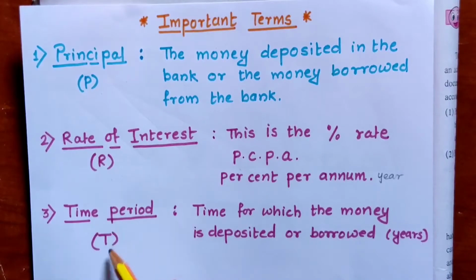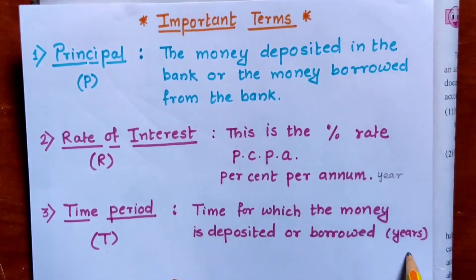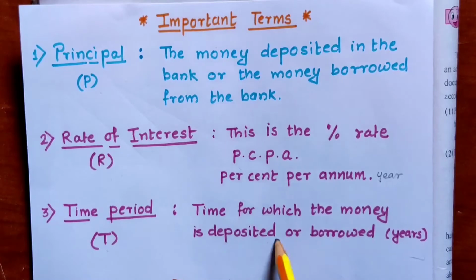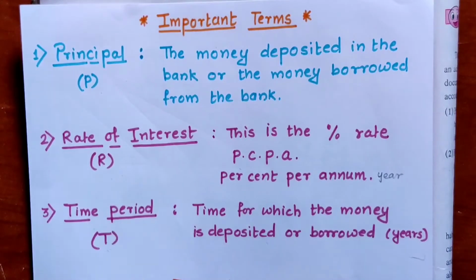Then time period. Time period means time for which the money is deposited or borrowed. As I told you, students also can borrow the money for their education. So if they are going to complete the education in 2 years, 3 years, they can borrow the money for 3 years, and after 3 years they have to return money to the bank. So that is the time period which is in years. The time for which the money is deposited or borrowed is the time period, which is denoted by letter T.